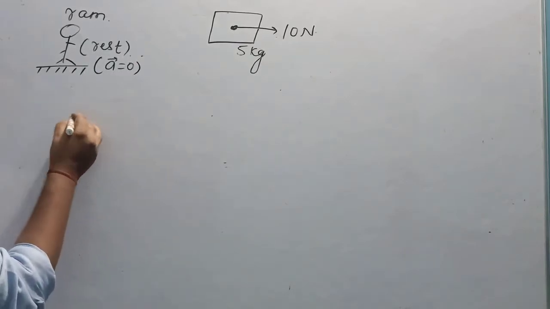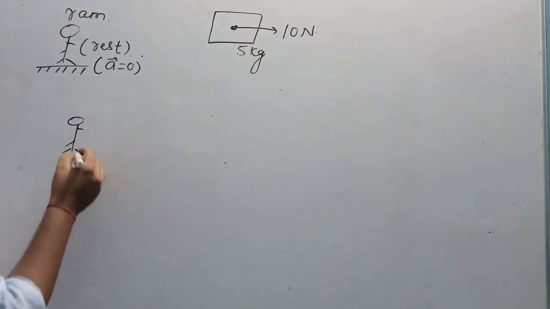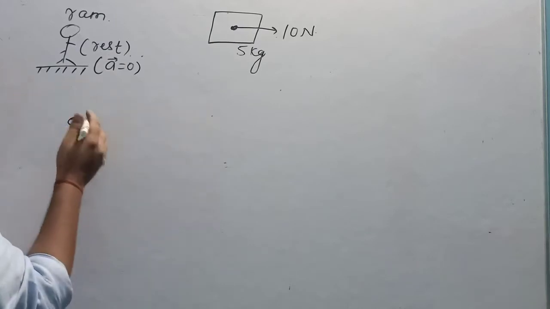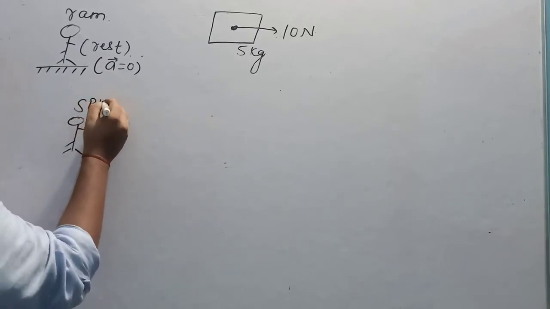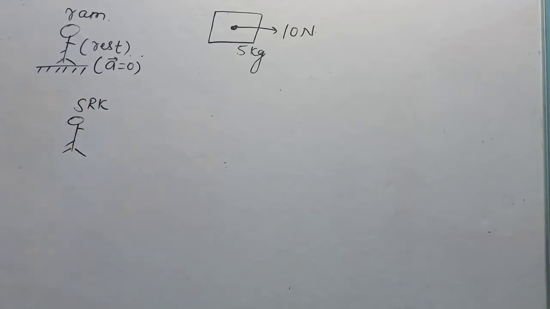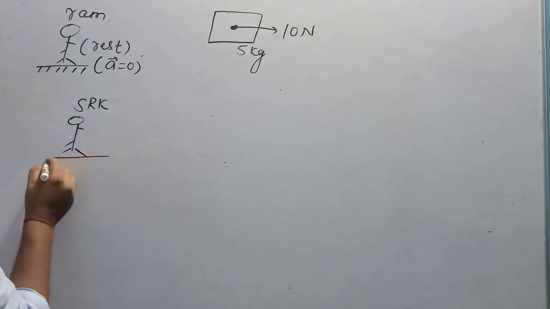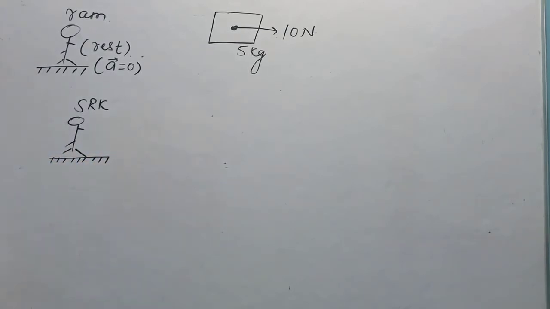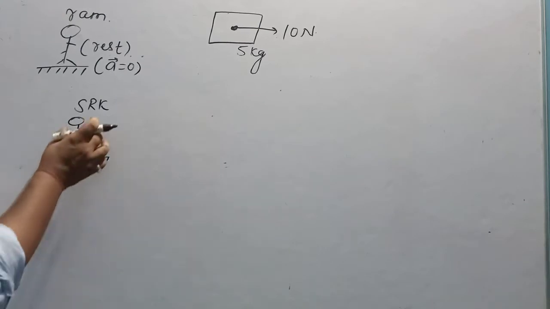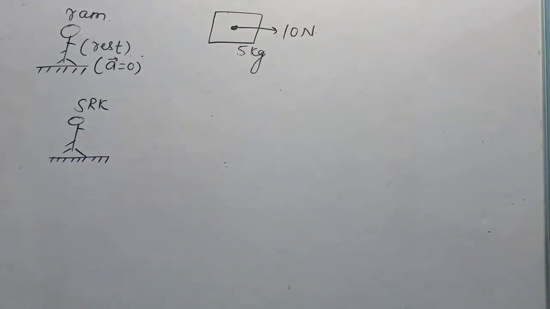There is another observer whose name is, suppose, SRK, Shahrukh Khan. Because he is a very unstable person, he is feeling a lot of intolerance in our country. His acceleration can't be 0.